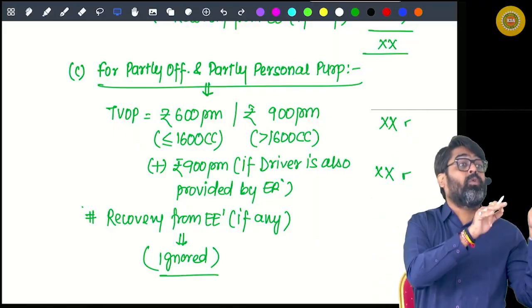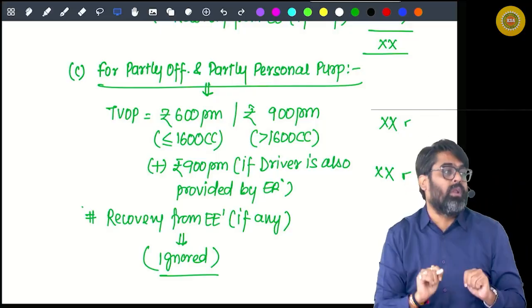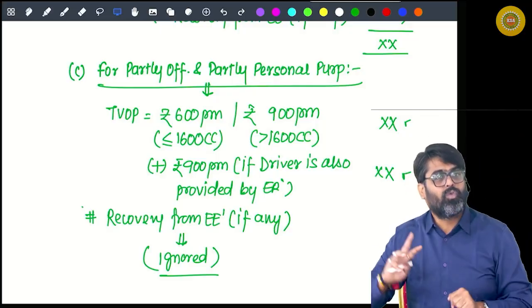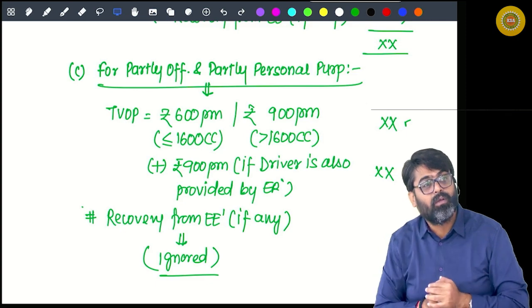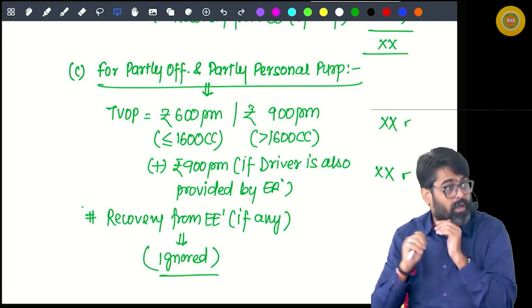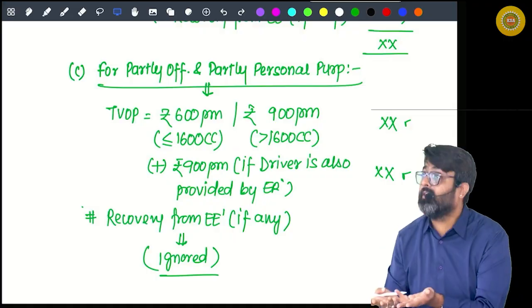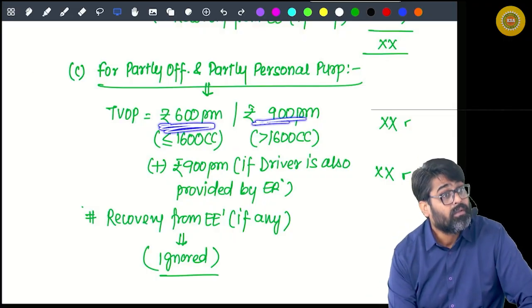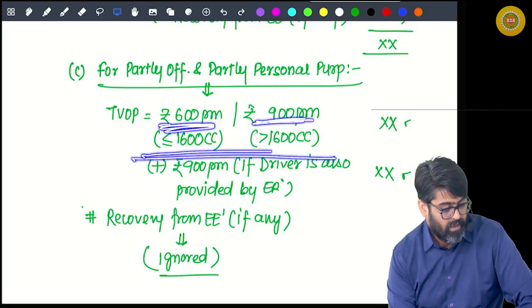So this time also a flat amount will be taxed. Last time the flat amount was 1800 or 2400 because there were two benefits. Now two benefits or only one benefit? So definitely the flat amount taxable should be higher or lower? It should be lower. Yes or no? So charge 600 or 900 depending on the engine capacity.